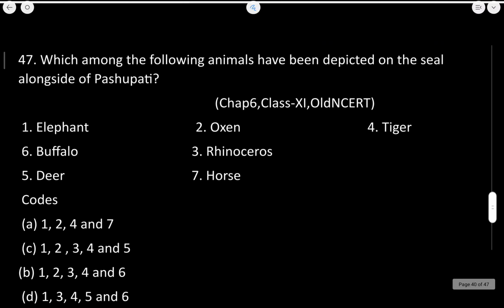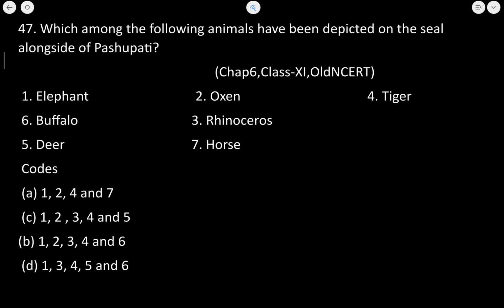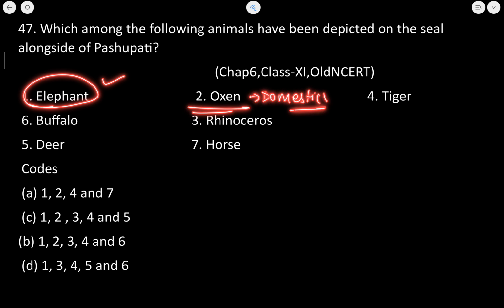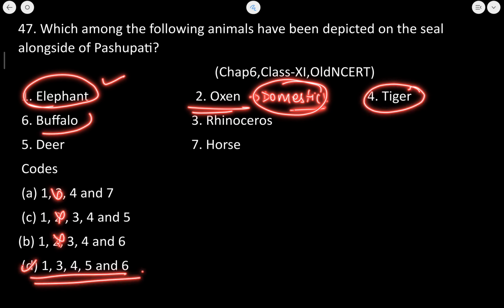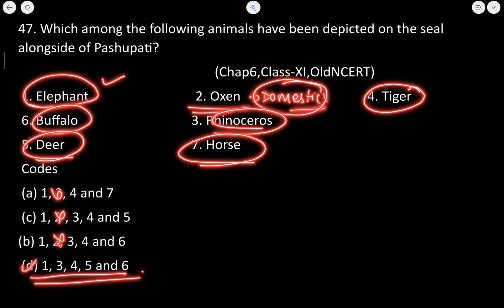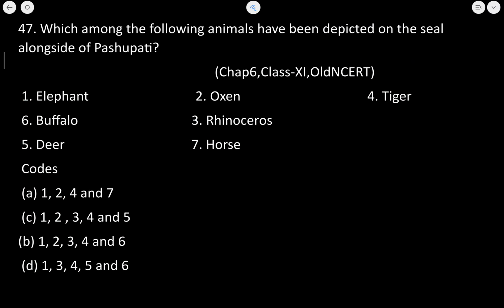Next is, which among the following animals have been depicted on the seal alongside that of the Pashupati? Now elephant, seal का was there. Oxen was domesticated but it was not there in the seal. So second we will eliminate straight away. हमारा आंसर 1, 3, 4, 5 and 6 है. टाइगर भी डिपिक्टेड था, buffalo, rhinoceros, deer and horse, all of this were depicted. ऑक्सन सील में नहीं था. ठीक है, 1, 3, 4, 5 and 6 is correct answer.